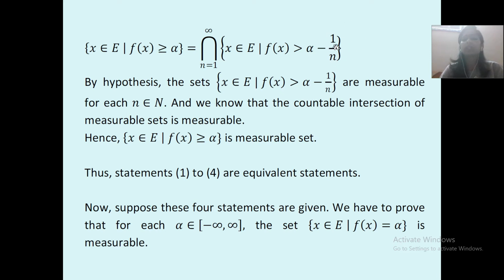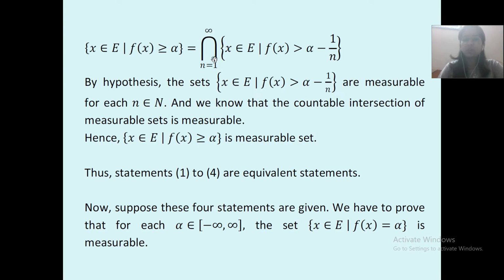Minus 1 upon n means we take all terms smaller than alpha. By hypothesis, the sets {x belongs to E such that f(x) greater than alpha minus 1 upon n} are measurable sets, for each n, and we have to take their intersection.